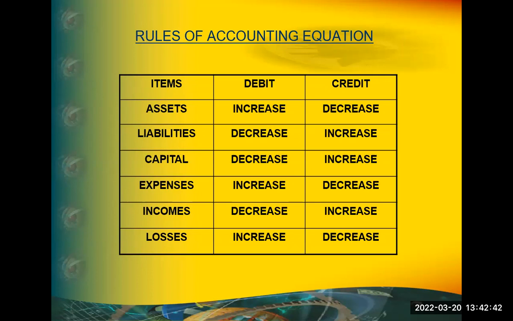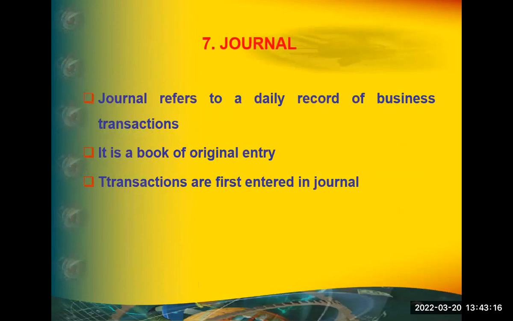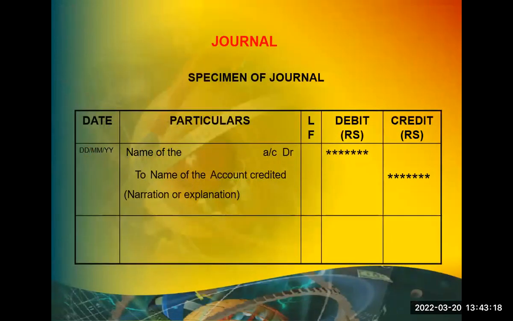So this gives you the overview of debit and credit for these five items. Assets are always debit. Liabilities are always credit. Income is always credit. Expenditure is always debit. Equity is credit. Let us come to the journal entry. Now we are going to see how to make this book called the journal. To make it, we should first know the specimen of the journal.